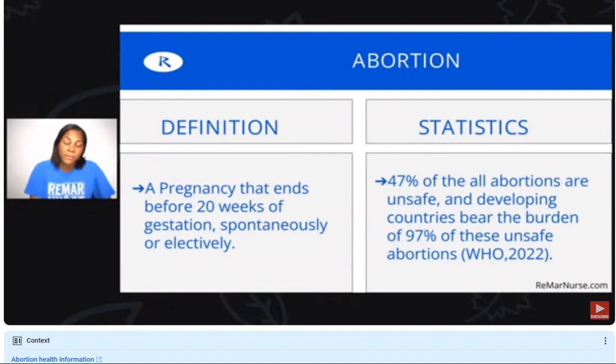All right. And there are different types of abortions. Some are spontaneous, where the mother is unable to stop the progression of her cervical dilation, or some are elective, where they are inducing that premature labor scenario, cervical dilation scenario. So 47% of all abortions globally are unsafe. Usually it is the developing countries who are performing abortions under circumstances that are not ideal for the mothers.